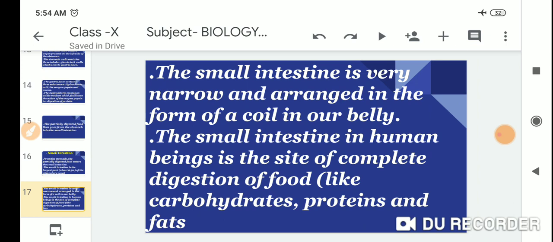The small intestine is very narrow and arranged in the form of a coil in our belly.